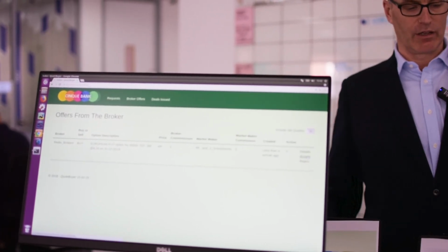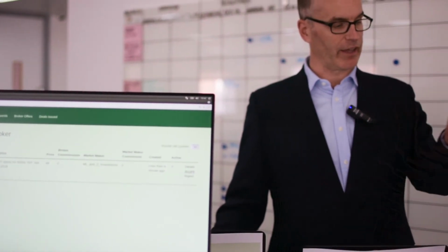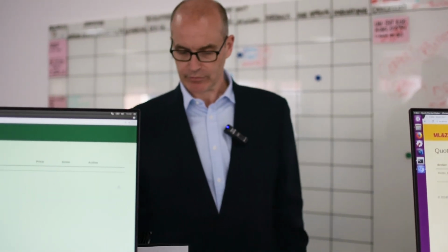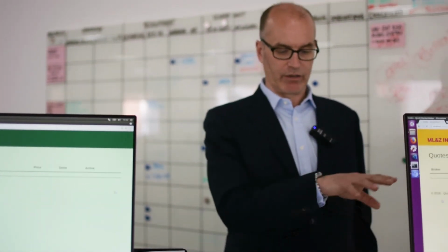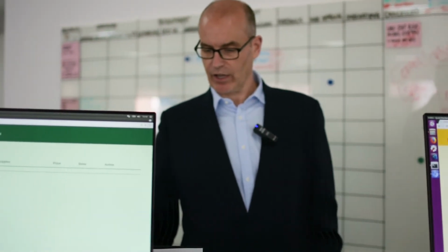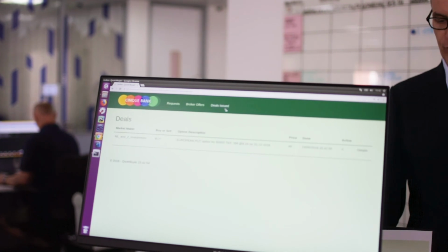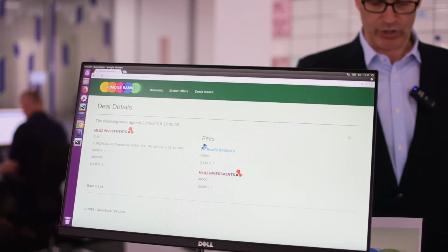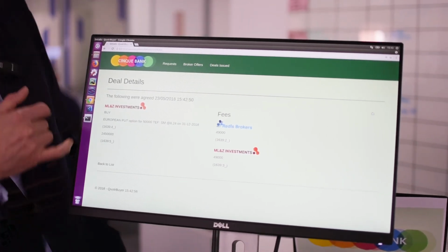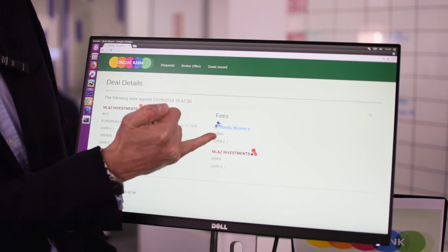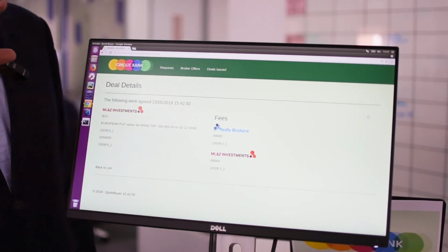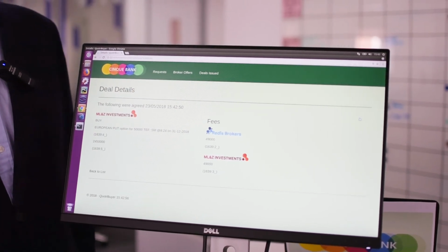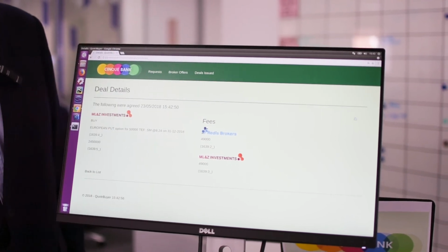what will happen is that the client offer smart contract over on the broker and the quote smart contract on here will both archive, and it will turn into a deal. So you can see that they will then disappear from there. And if I look over here, I realize that there are 4 smart contracts that have ended up. So we have the 2 legs of the deal, here and here, and the 2 fees, one for the broker and one for the market maker as well. So what's happened is we've gone through the whole workflow process, accepted the quote, and now ended up with the 4 active smart contracts, which are done and agreed by all parties across here.